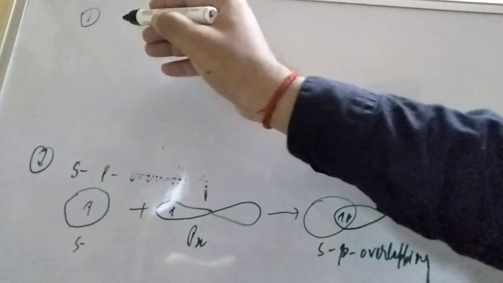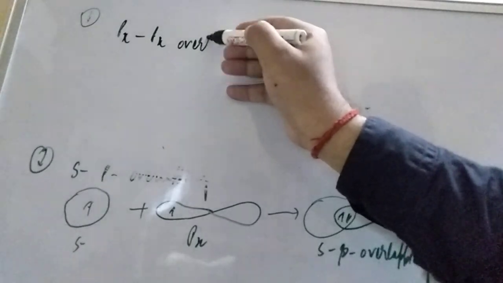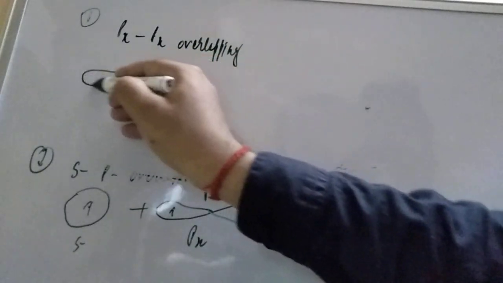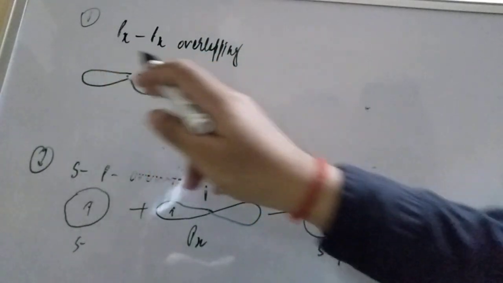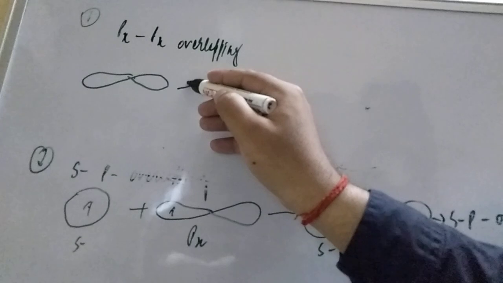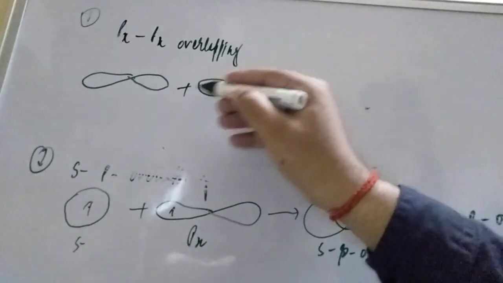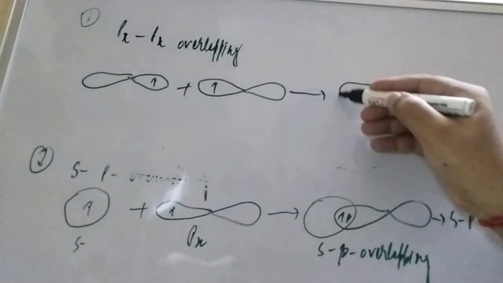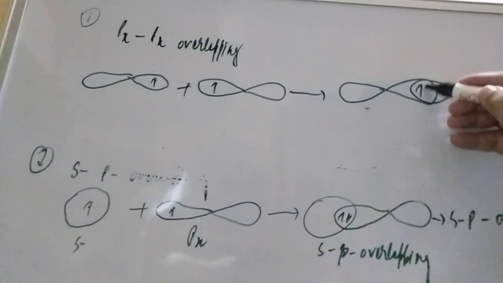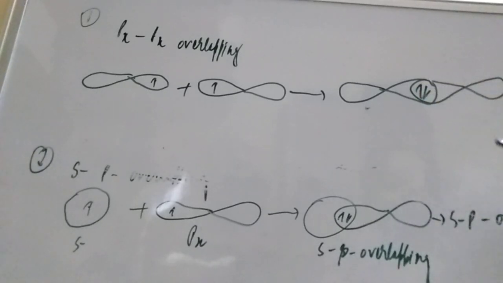The third one, students, is px-px overlapping. If you see, this is the px orbital on the x-axis like this, plus one more px orbital like this. Here is one electron, here is one electron with opposite spin. See, this is also end to end overlapping taking place, or you can say head to head overlapping.